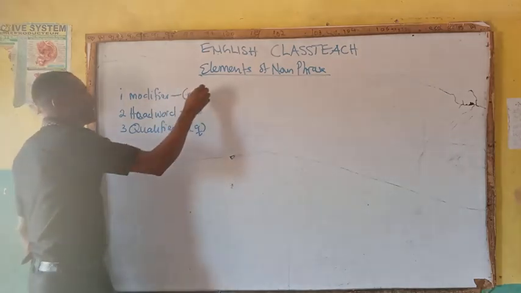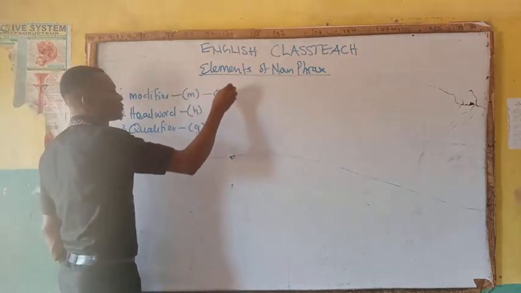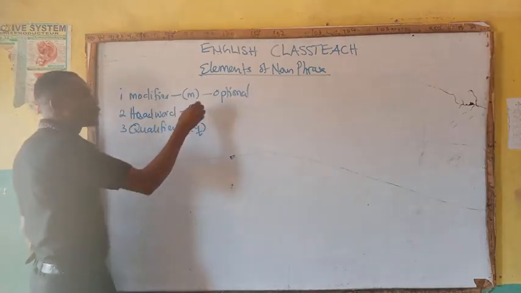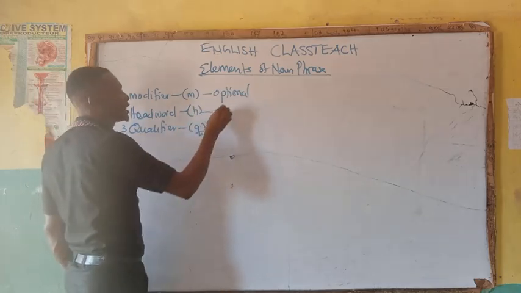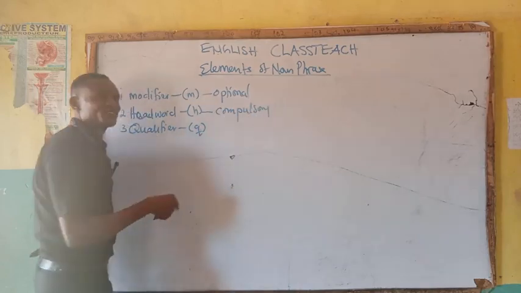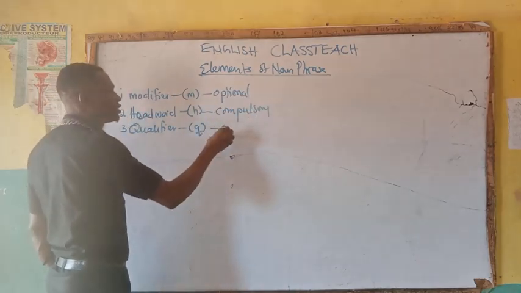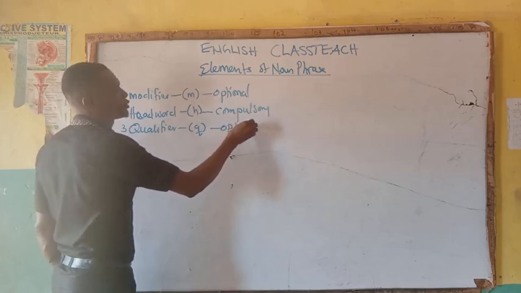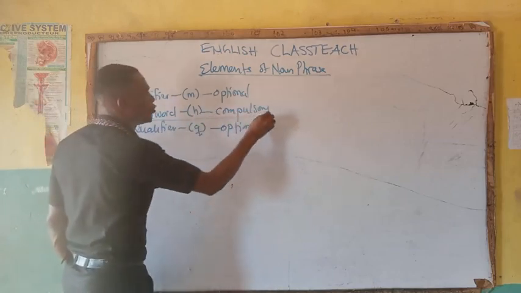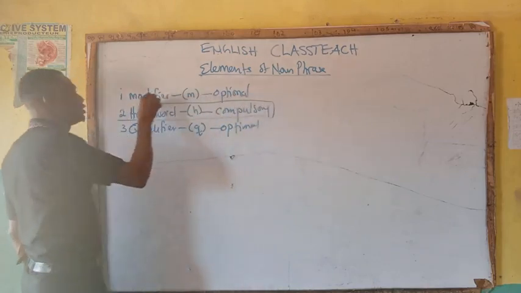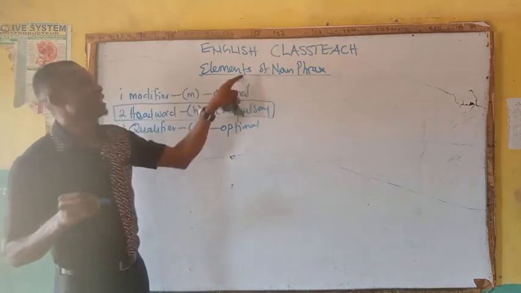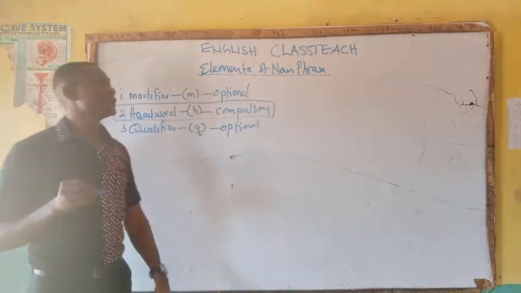Now, the modifier is optional. If you like, you put a modifier; it's just to modify. Why the head word is compulsory, that is very necessary. The qualifier is also optional. So you discover that head word is the most valuable and very important element among the elements of noun phrase.